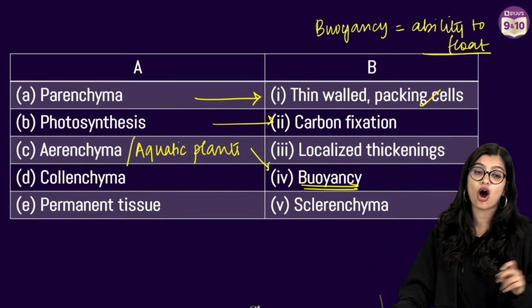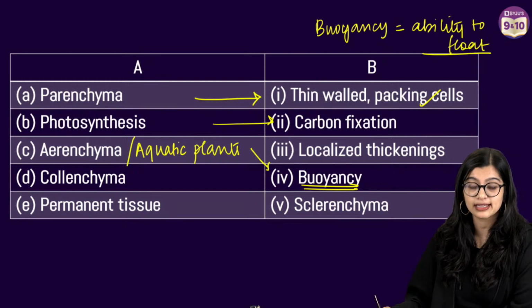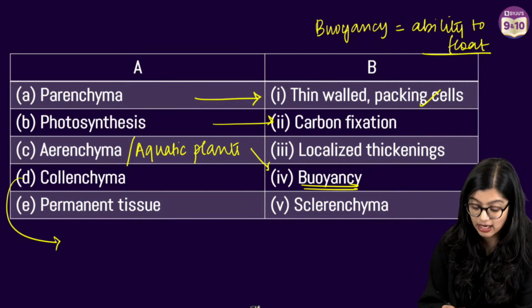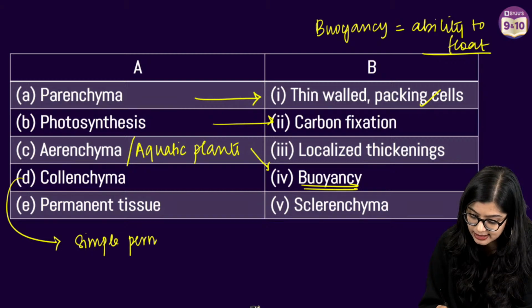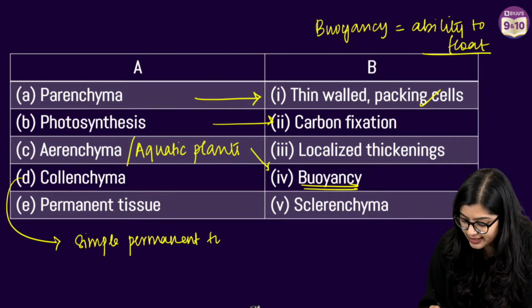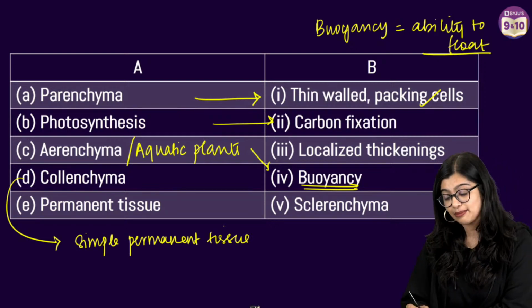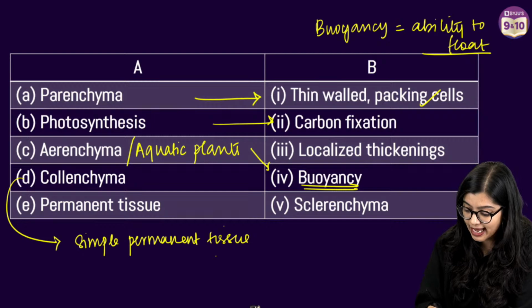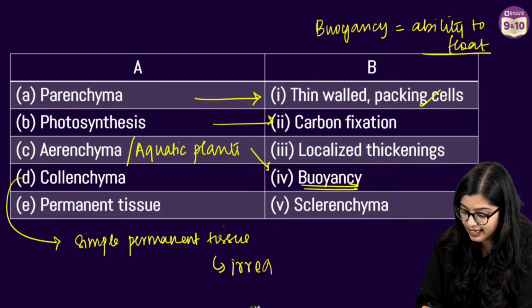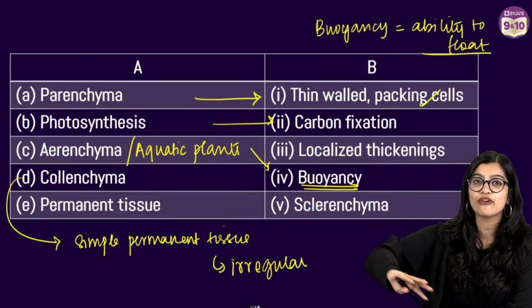Then we have collenchyma. Now collenchyma again is a type of simple permanent tissue, right? Collenchyma is made up of living cells, and they have irregular thickenings, right? That means that it's not uniformly distributed.